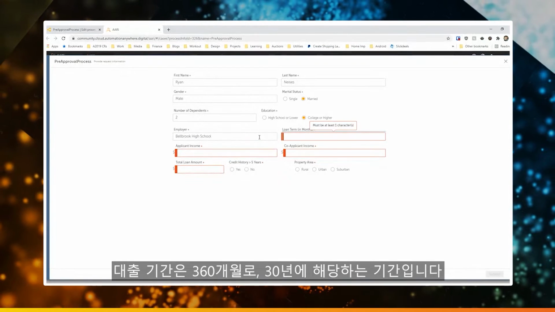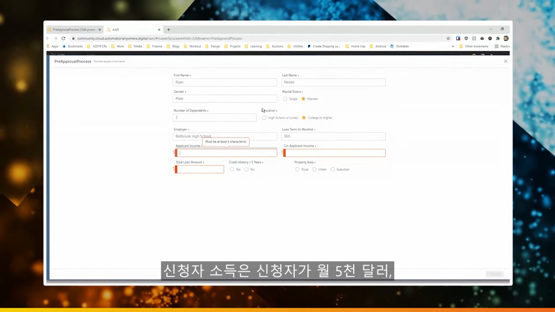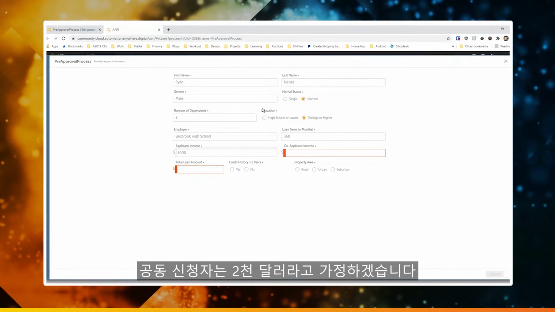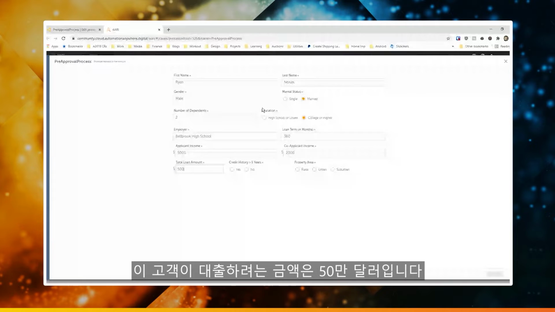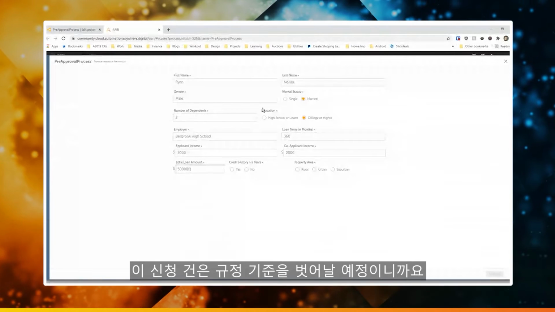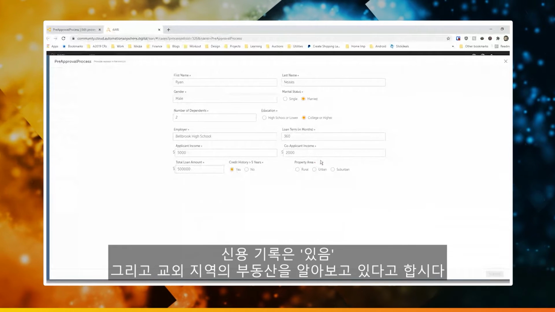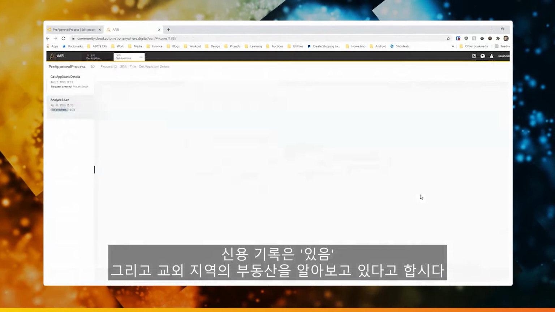Loan term, we're going to say 360 months, which is the equivalent of 30 years. For the applicant income, let's say they make $5,000 for the applicant and $2,000 for the co-applicant. We'll say that they're looking for a loan that's $500,000, because I know that one's probably going to be outside of the realm that they could afford. Credit history is yes, and we'll say that they're doing a suburban area for their property.